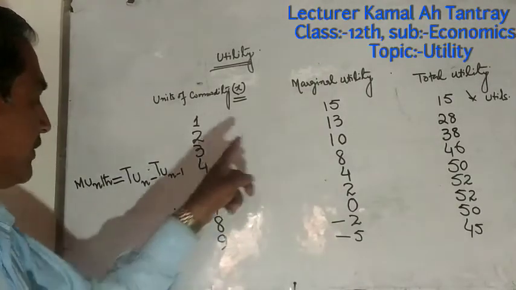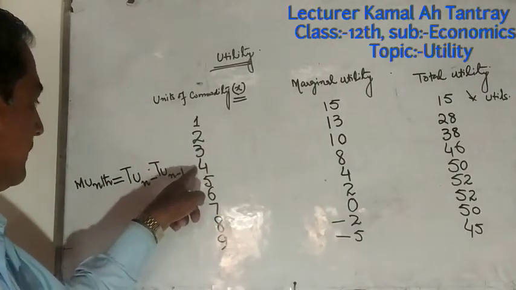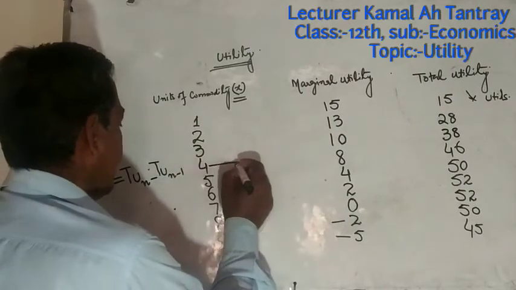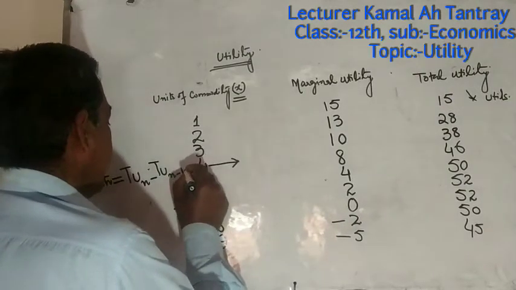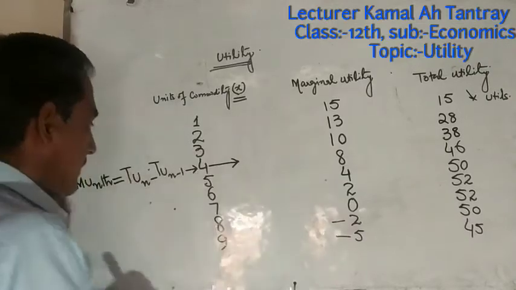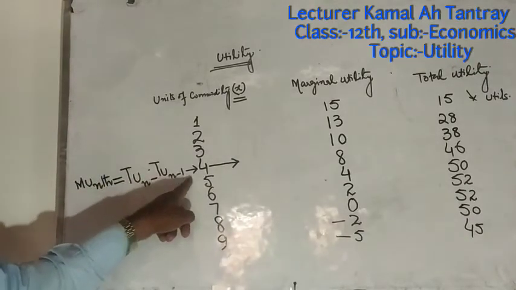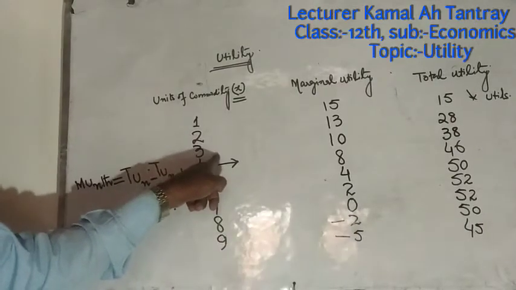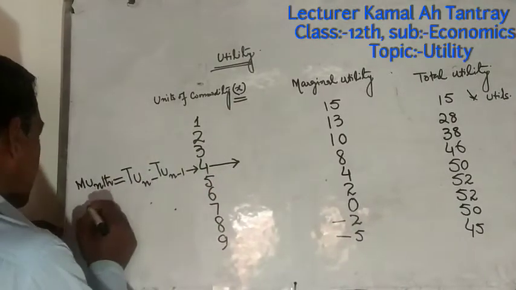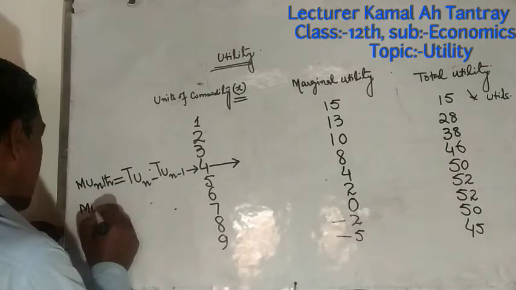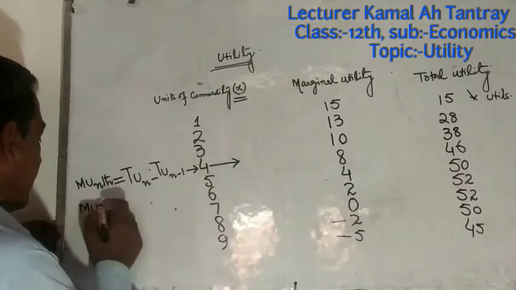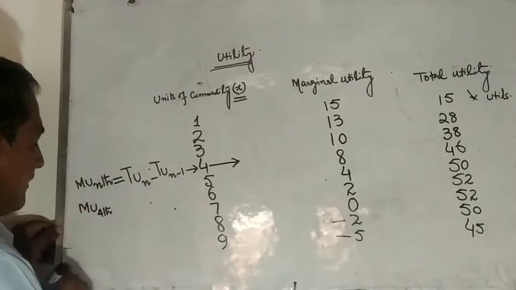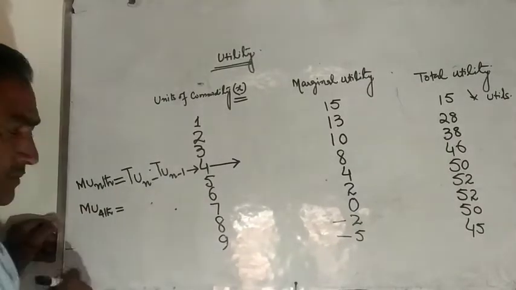Say we are going to find out marginal utility of unit 4. If we are asked to find out marginal utility of unit 4, we will write marginal utility of fourth unit is equal to